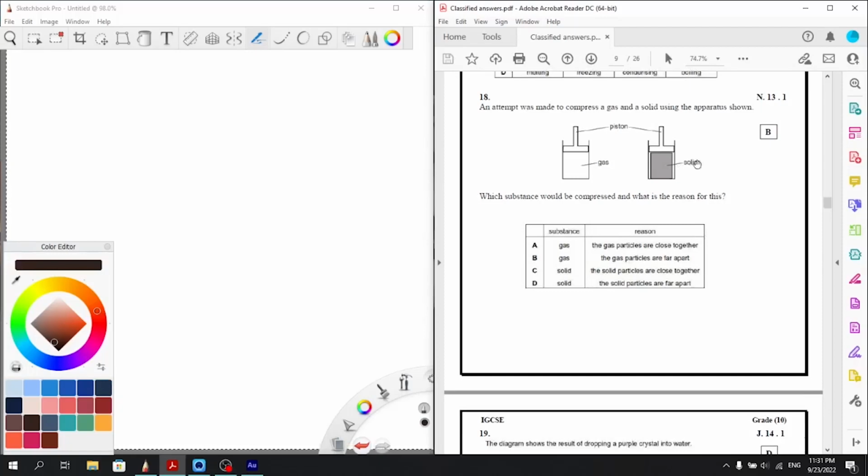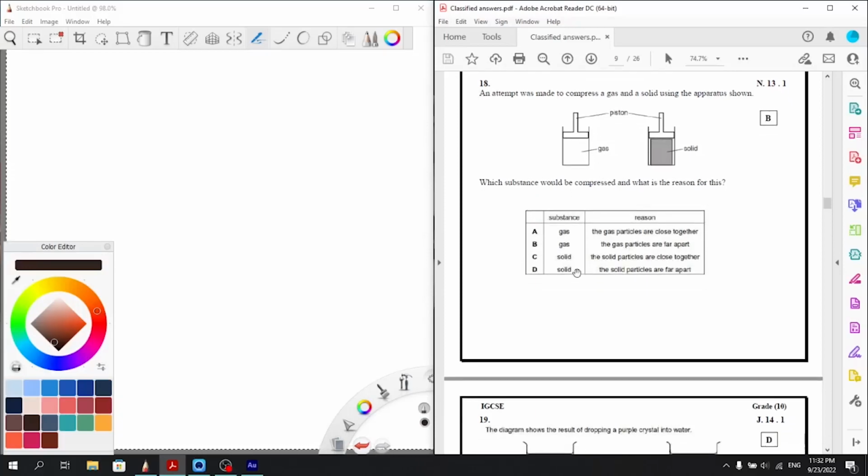Alright, so we have a solid, and we've agreed solids don't get compressed because the intermolecular forces between their molecules are too strong, they're firmly attached, so they don't get compressed. Gases are just way further apart. The intermolecular forces are way further from each other, so they can be easily compressed, right?